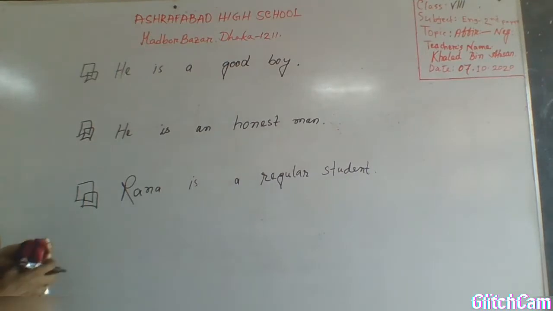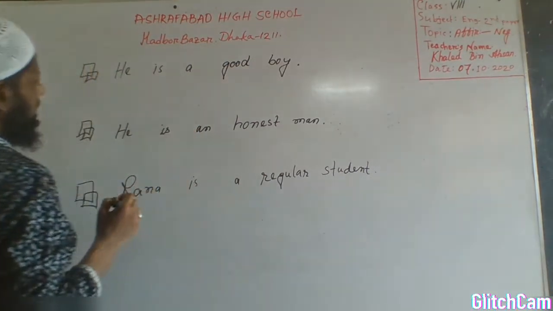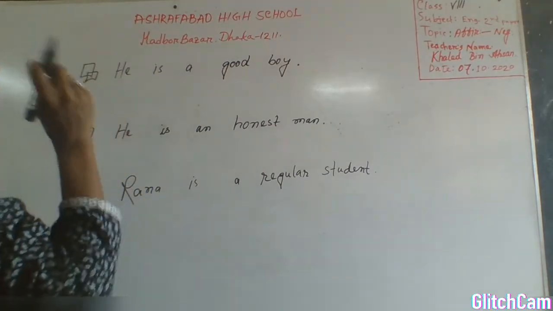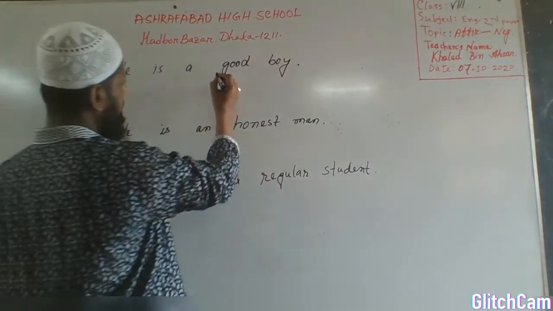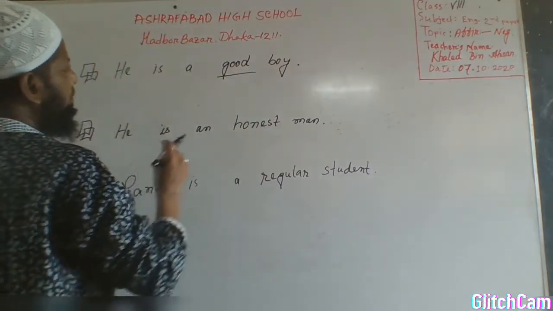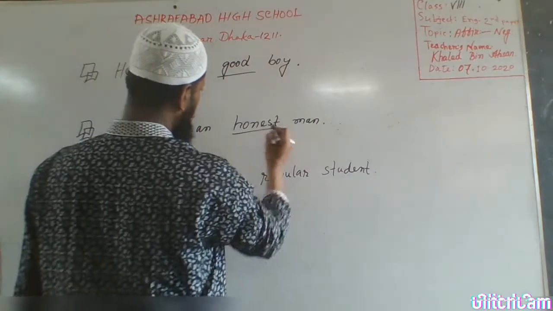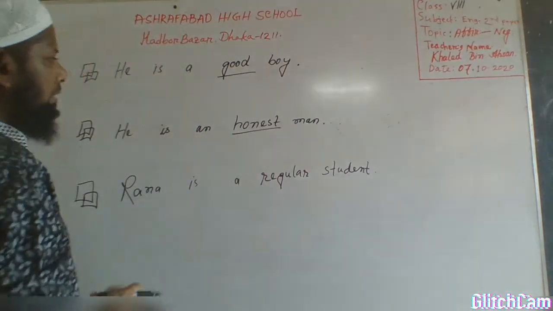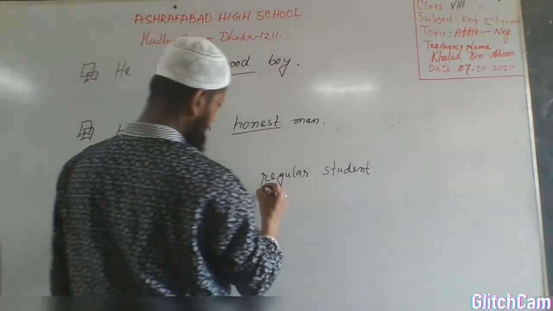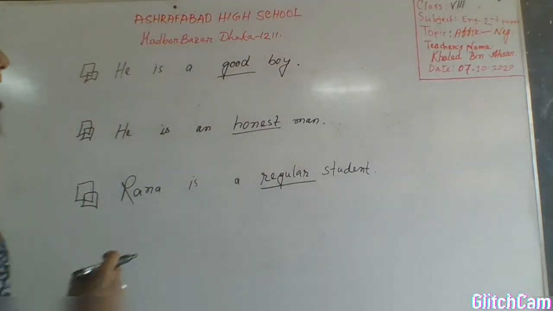At first, we have to find out the word in which place we will use the antonyms. In this sentence, we will use a negative word for good. In this sentence, we will use a negative word for honest, and in this sentence, we will use a negative word, I mean antonyms, for regular.